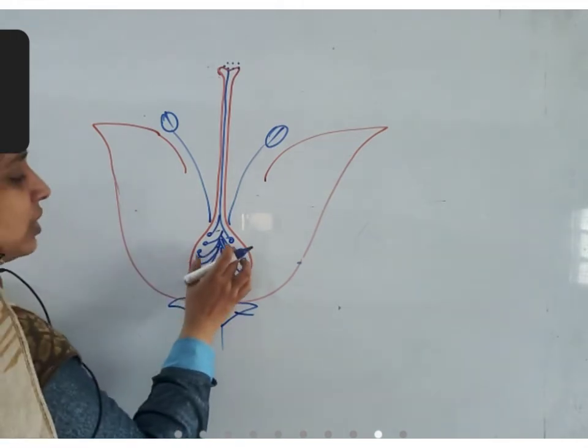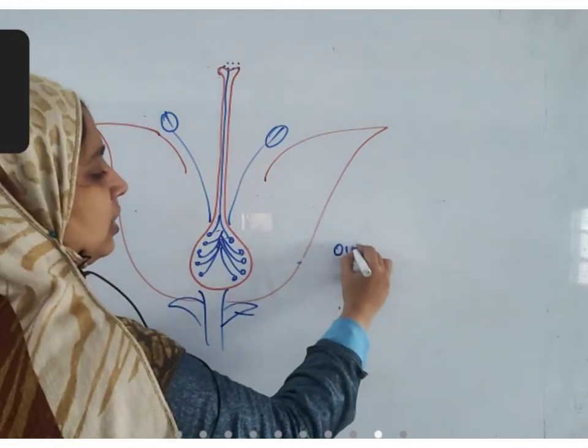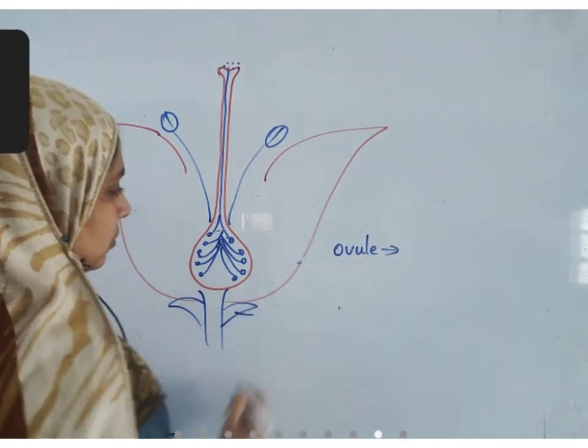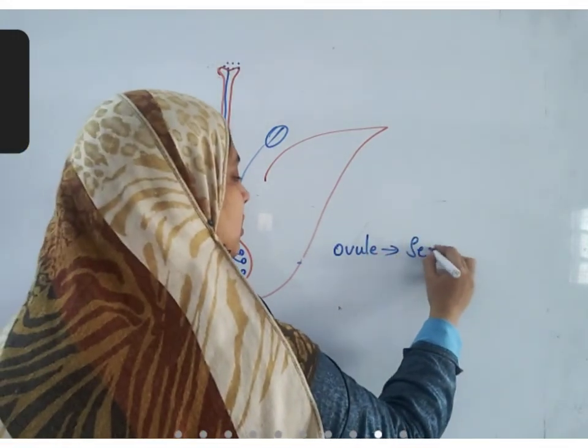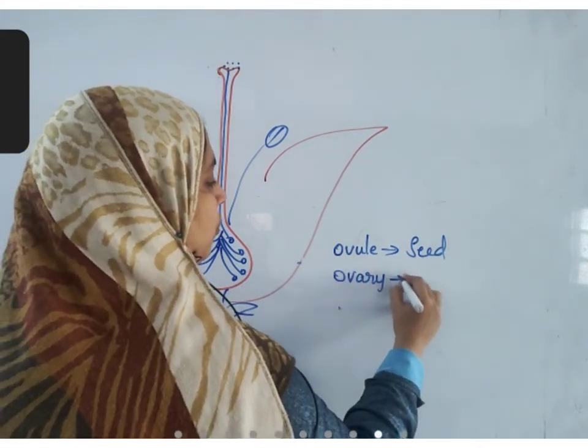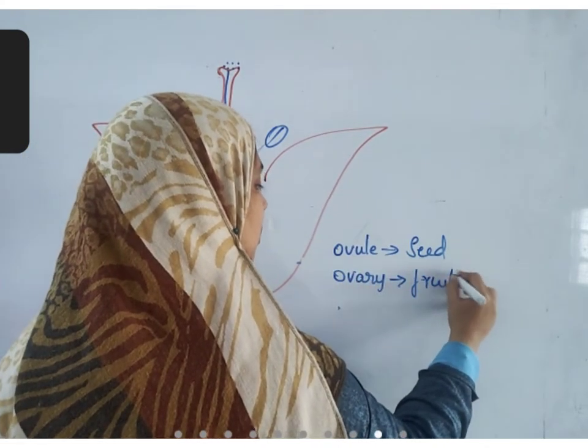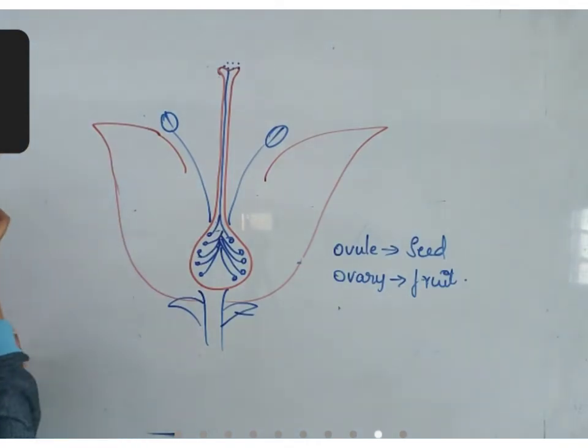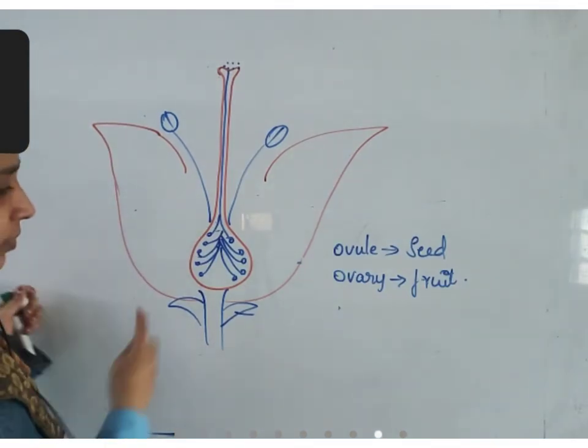As a result of this, the ovules are converted into seeds, and the ovary finally forms fruits. Okay, this is how fertilization occurs in a flower.